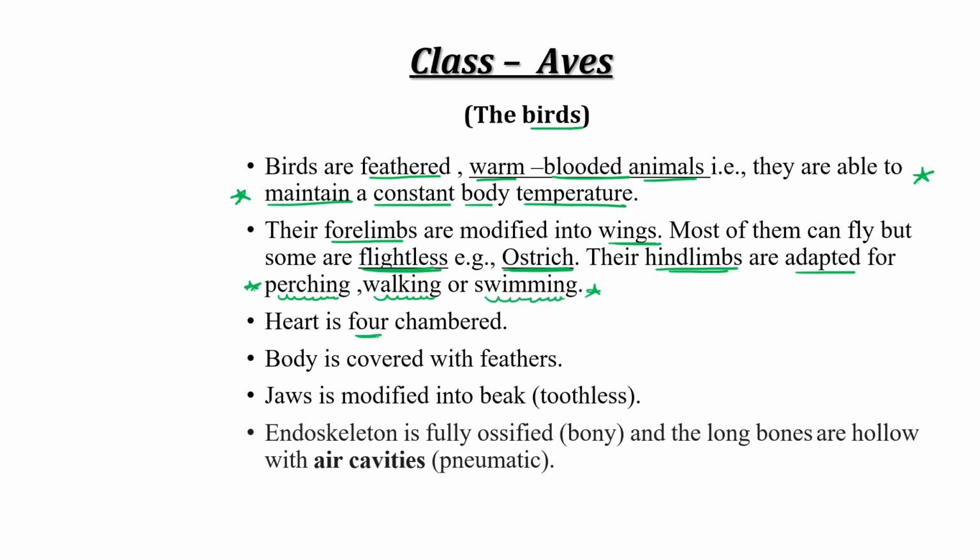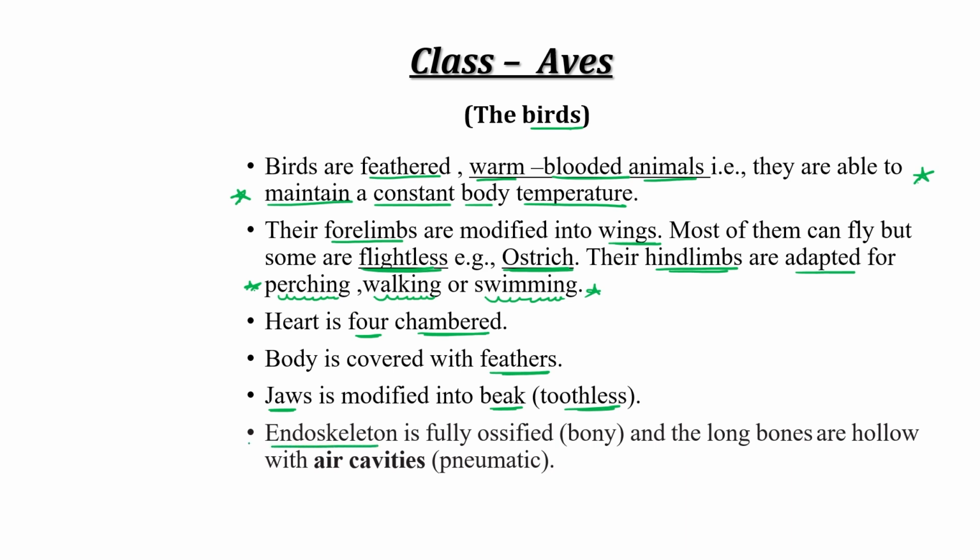Heart is four-chambered. Till reptiles, heart is three-chambered, but in crocodile, it is four-chambered. But from class aves onwards, heart is four-chambered. And their body is covered with feathers. Jaw is modified into a beak, toothless. They don't have teeth, right?